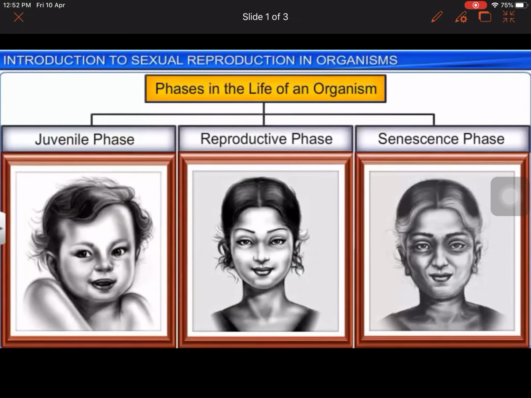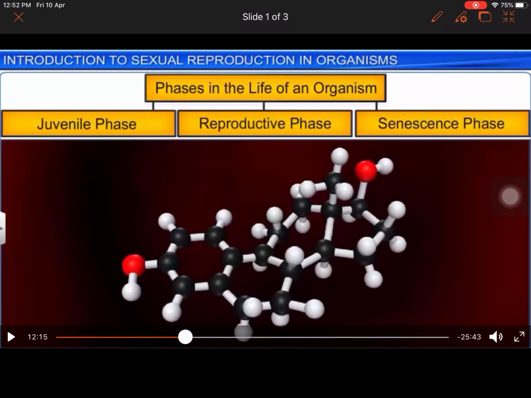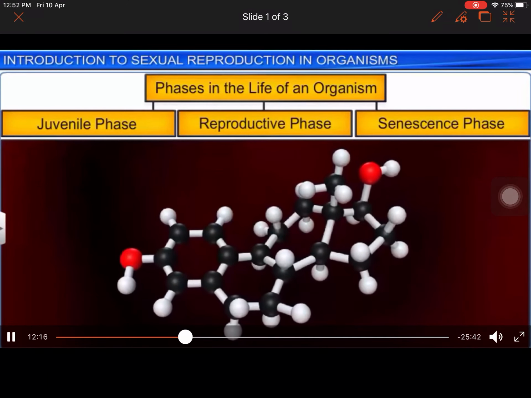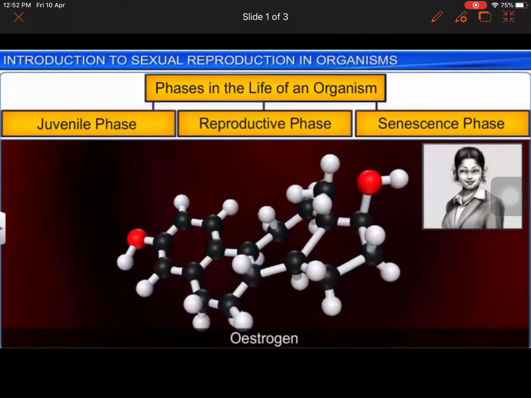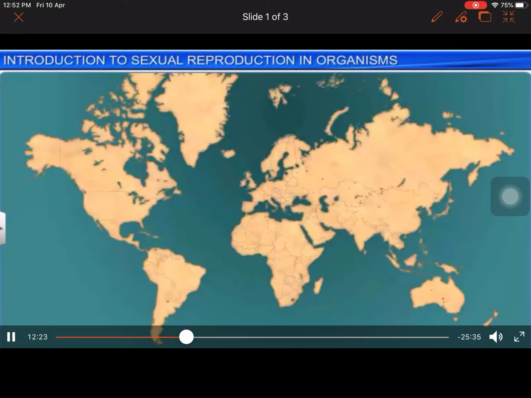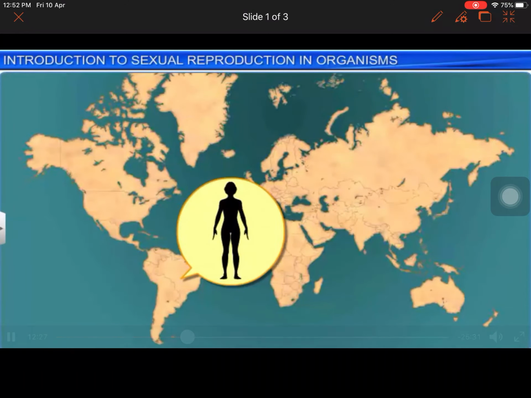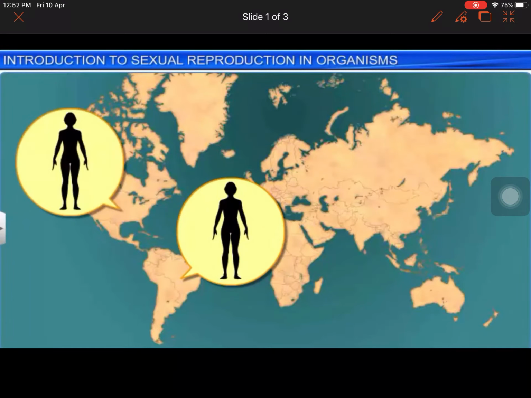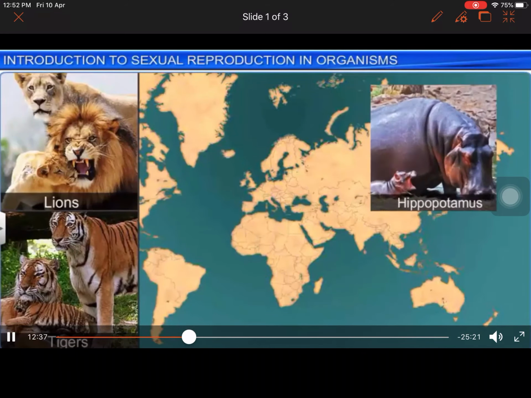Interestingly, the transition between the three stages is controlled by hormones as well as environmental factors. For instance, the release of the hormone estrogen triggers the menstrual cycle in girls. Moreover, girls living in tropical regions experience menstruation at an earlier age than those living in temperate regions. Very interesting. In most organisms, the reproductive phase plays a crucial